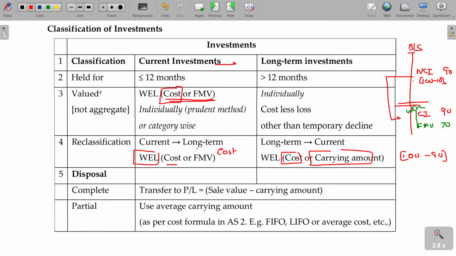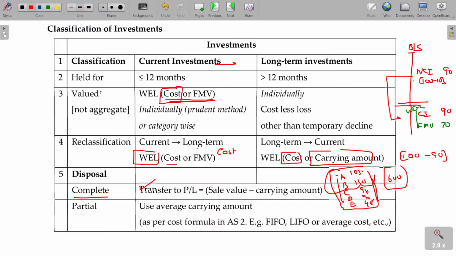And the fifth point you have to understand is that you may sell your entire investment in a single shot. Then in this case, any profit or loss will be transferred to the P&L account. You have A, B, C, D, 4 shares or 5 shares. You thought to sell all 5 shares. This share was purchased at 105, this at 110, this at 95, this at 90, this at 98. All the shares put together sold for 600. Then the entire difference between this and that will be the profit or loss transferred to the P&L account, naturally, right?